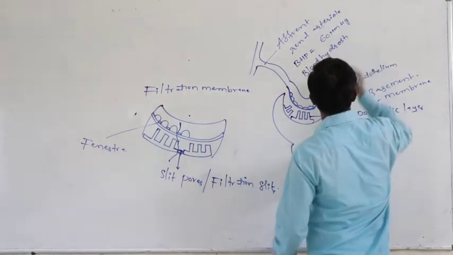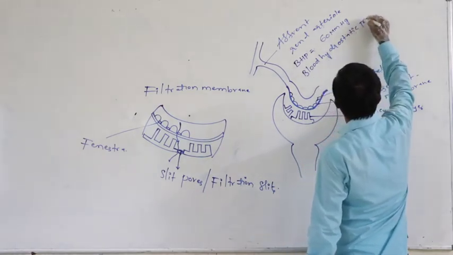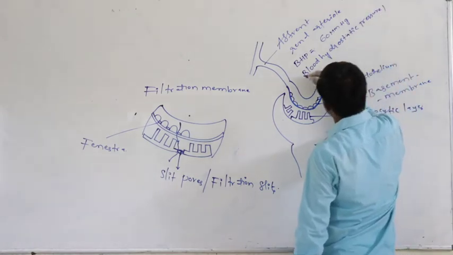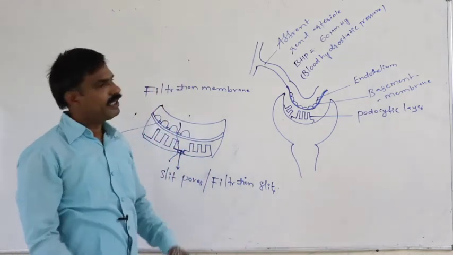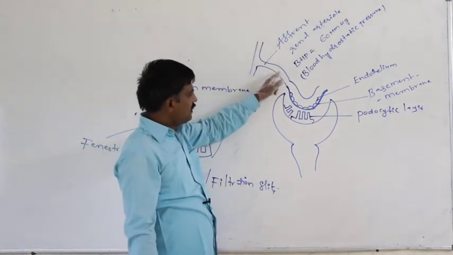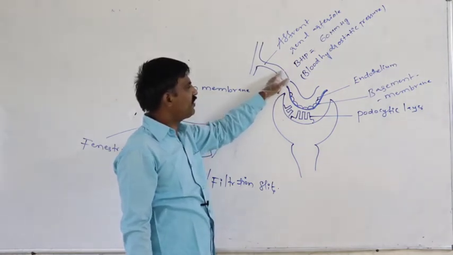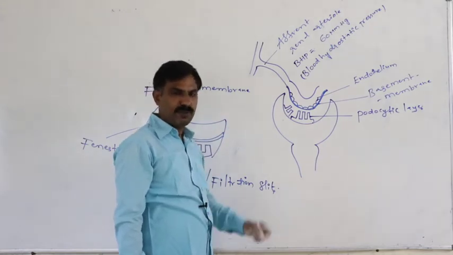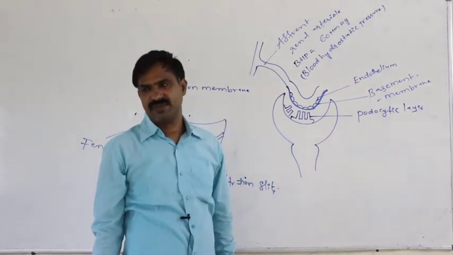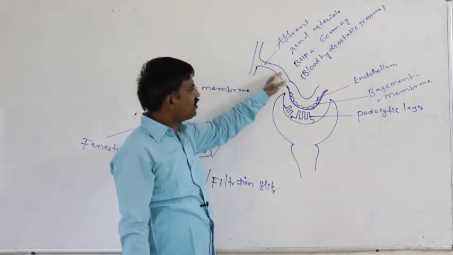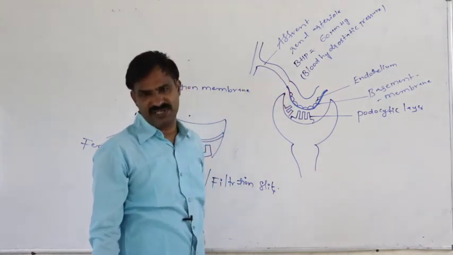Blood hydrostatic pressure. That is about 60 mmHg. BHP is about 60 mmHg. Though this blood exerts 60 mmHg pressure on both sides of the walls of the efferent renal arteriole, that is opposed by two types of pressures.